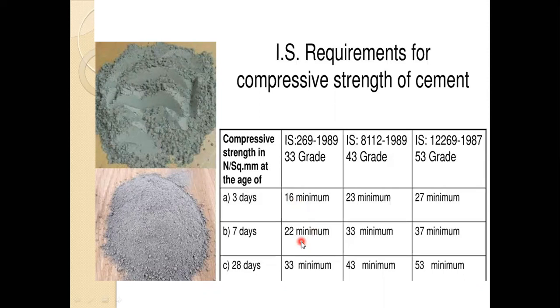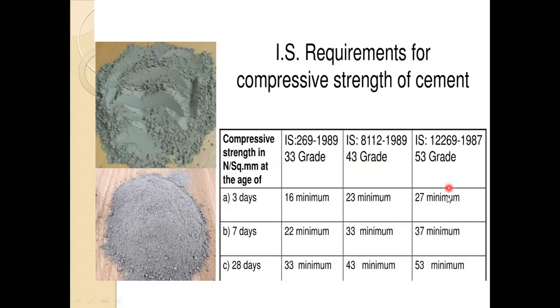After 7 days, 22 Newton per mm square. After 28 days, 33 Newton per mm square. If the cement is of grade 43, then after 3 days the minimum compressive strength required is 23 Newton per mm square. After 7 days, 33 Newton per mm square. After 28 days, 43 Newton per mm square.